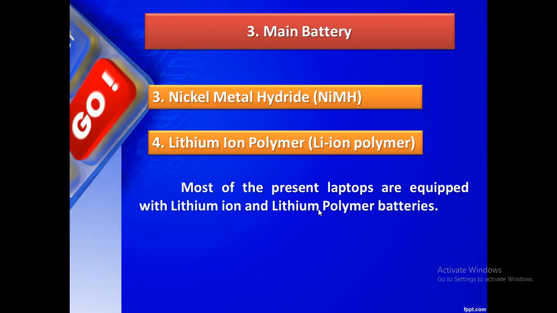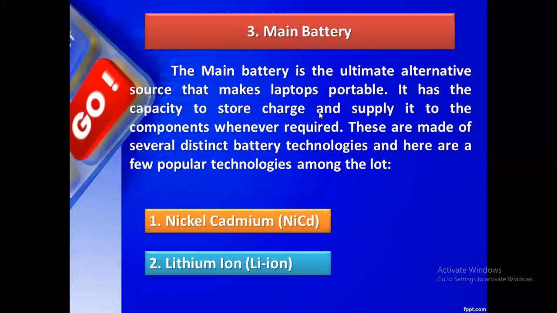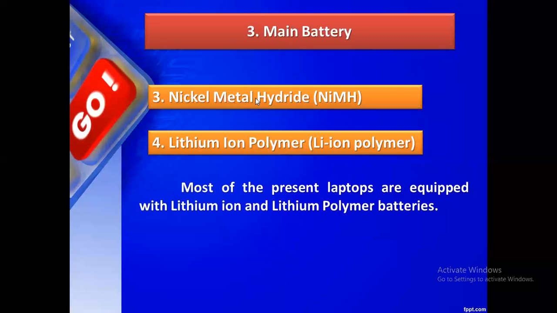Okay. So that we have used, and next one is the main battery. It is the ultimate power source for our devices. The bridge battery we use for time being, like a UPS type of battery in laptop or desktop computers. In the main battery, it is classified into four types. Nickel cadmium, lithium ion, nickel metal hydride, and lithium ion polymer. Among that we are using lithium ion or lithium polymer battery. Maximum we are using lithium polymer battery in our mobiles.